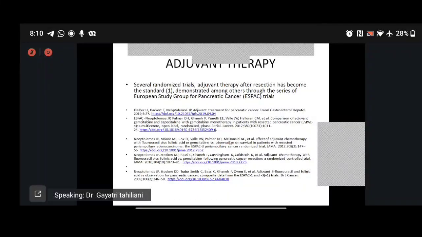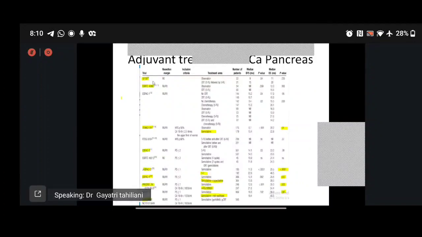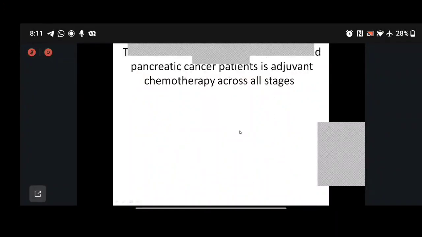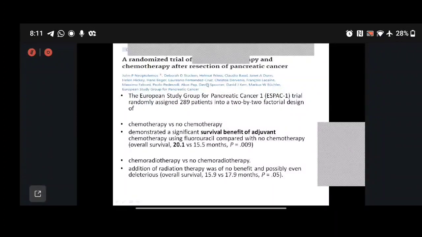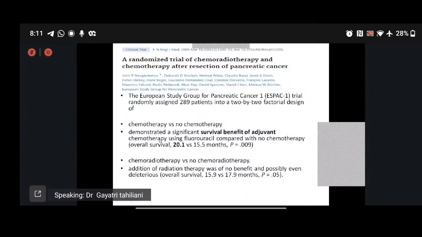the adjuvant trials which have come over time. This is a table from DeVita itself, which says that so many trials have been conducted, and I will describe the main points so that we can also see how the survival has increased over time. This is the ESPAC study, which was the first one, which compared chemotherapy and no chemotherapy, and it said that there was a survival benefit of adjuvant chemotherapy, an overall survival benefit of 20 months.